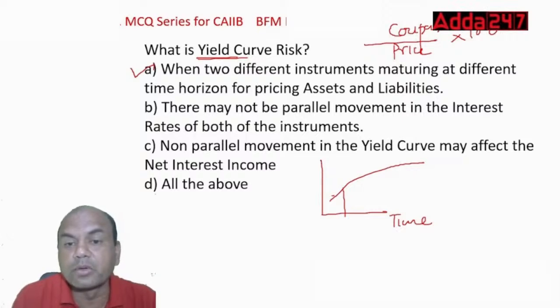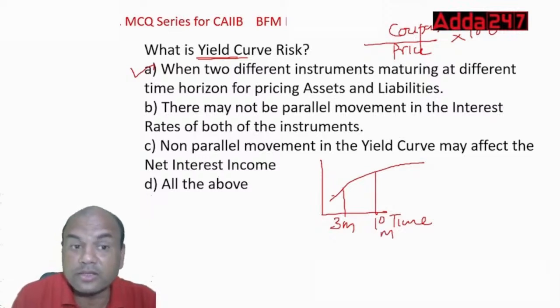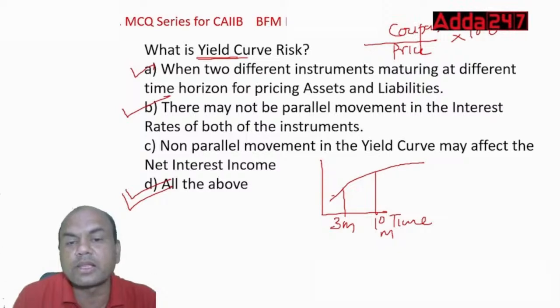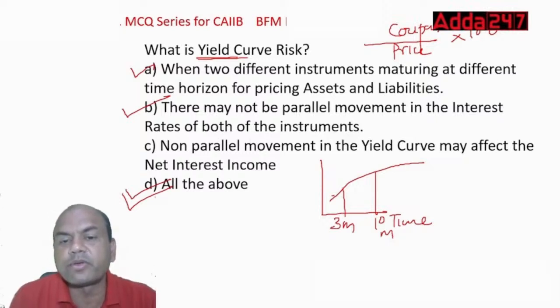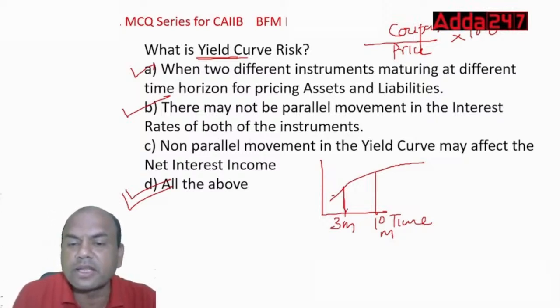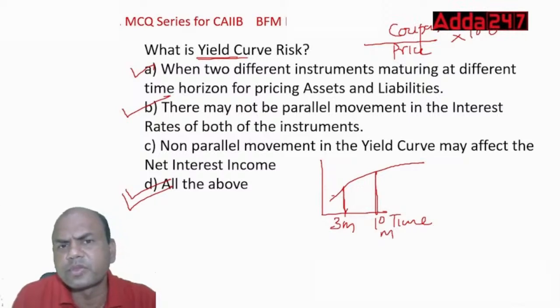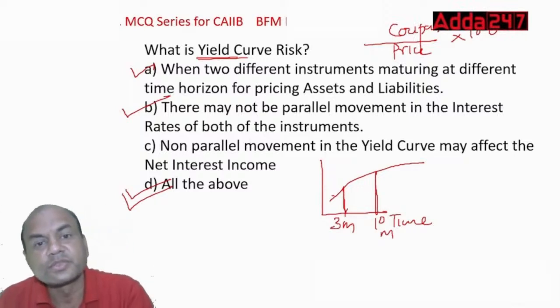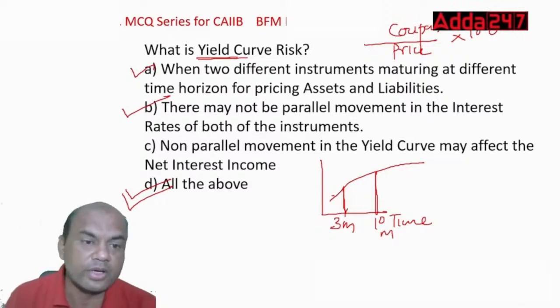There may not be parallel movement in the interest rates of both the instruments. Let's say this is a 3 months bond and this is a 10 years bond. Both of them will move differently. So that is also true. So once you get A and B as true, the answer will be all of these. Look at the third one also. Non-parallel movement in the yield curve may affect the net interest income, obviously. Net interest income will be affected if 3 months moves faster and 10 years move slower. So it will be definitely affected, isn't it? So that is again a yield curve risk. Got it, everyone? So what is the yield curve risk? Everyone has got this?